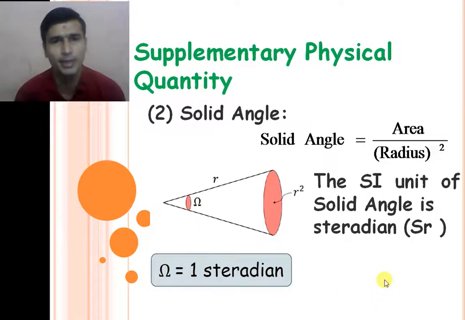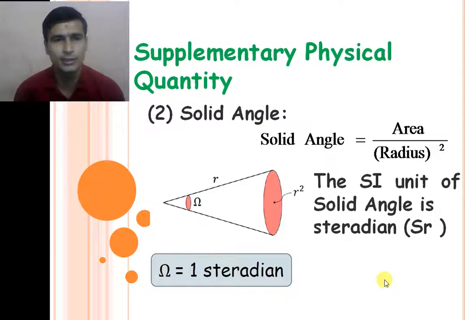Third supplementary physical quantity is radioactivity, right? Madame Curie and Becquerel found radioactivity, and the units of radioactivity are the Becquerel and the Curie. So what is radioactivity? The number of disintegrations per second, right?